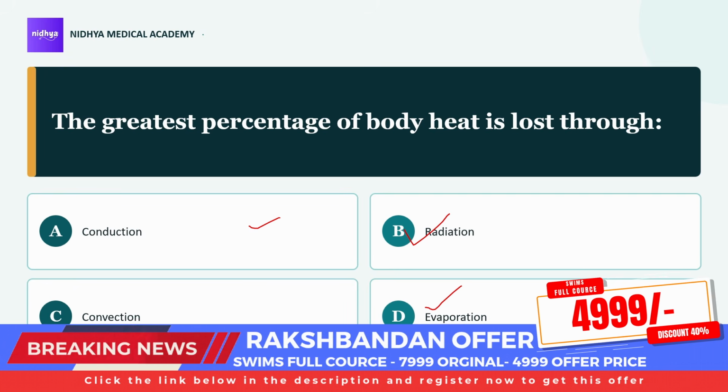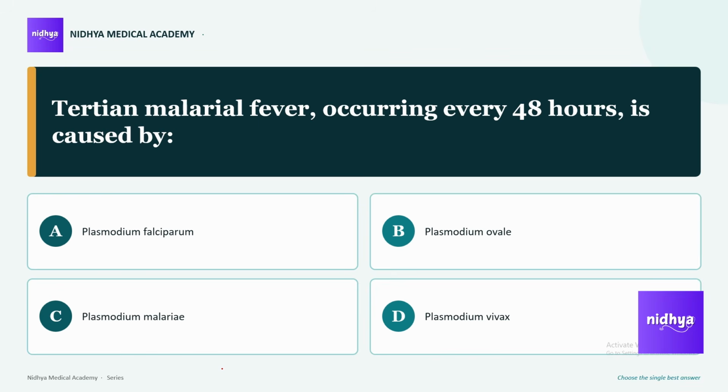Let's move to the next question. Tertian malarial fever occurring every 48 hours is caused by Plasmodium vivax. Plasmodium falciparum causes quotidian, that is 24-hour fever, or cerebral malaria. Plasmodium ovale causes a milder form, less common than the tertian.